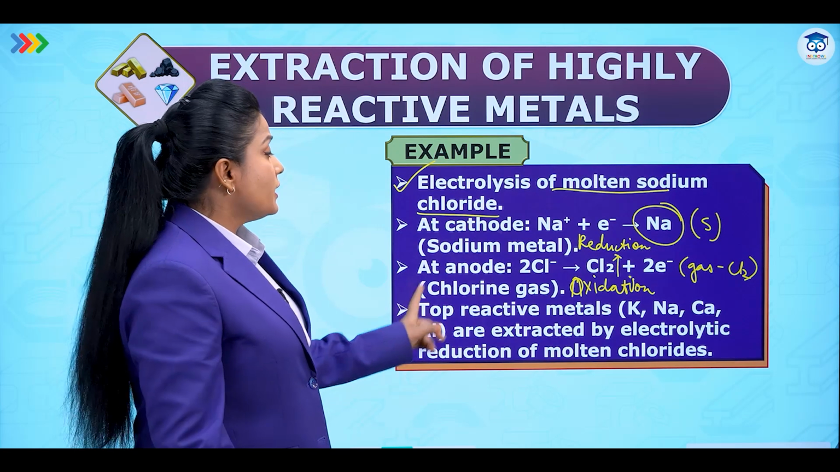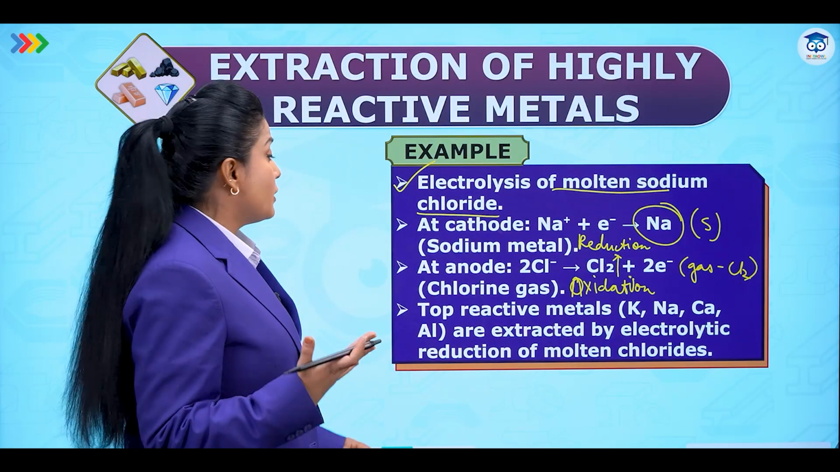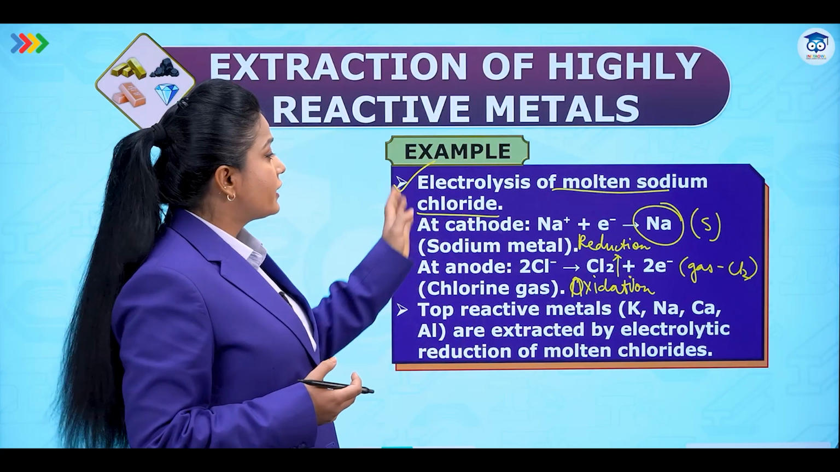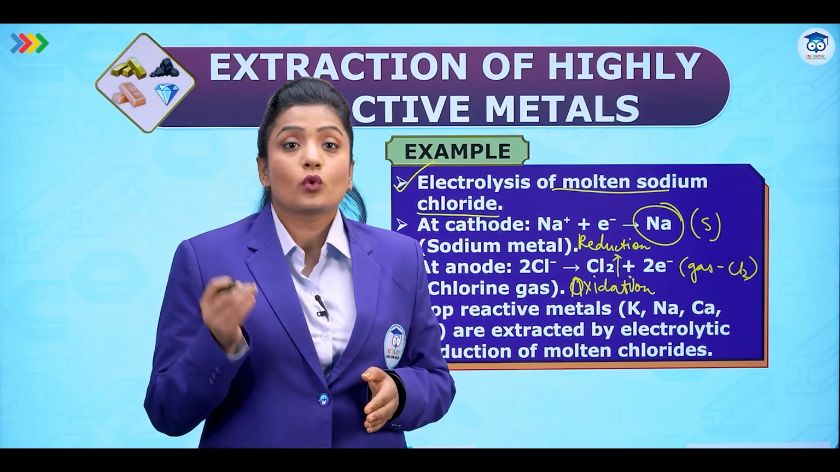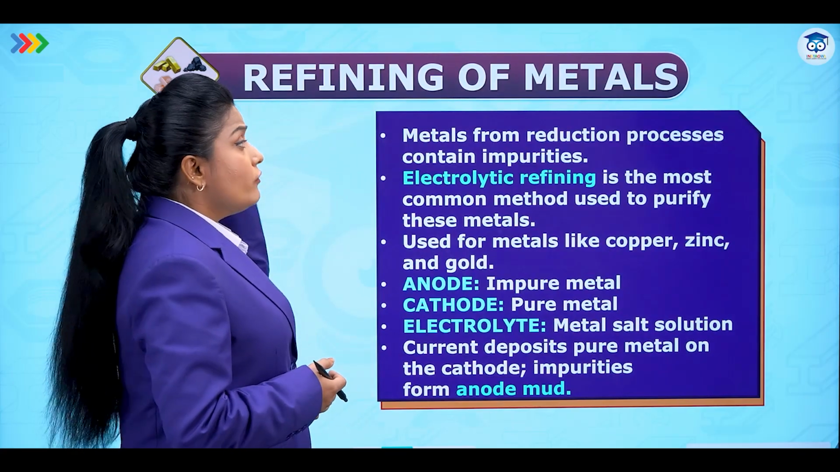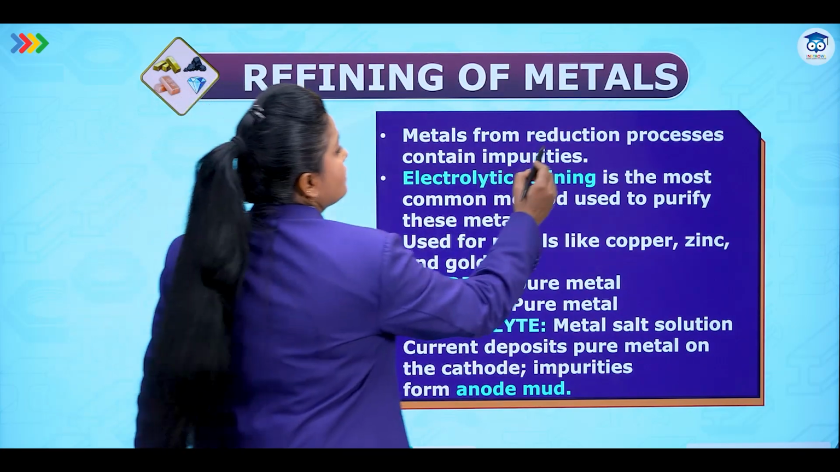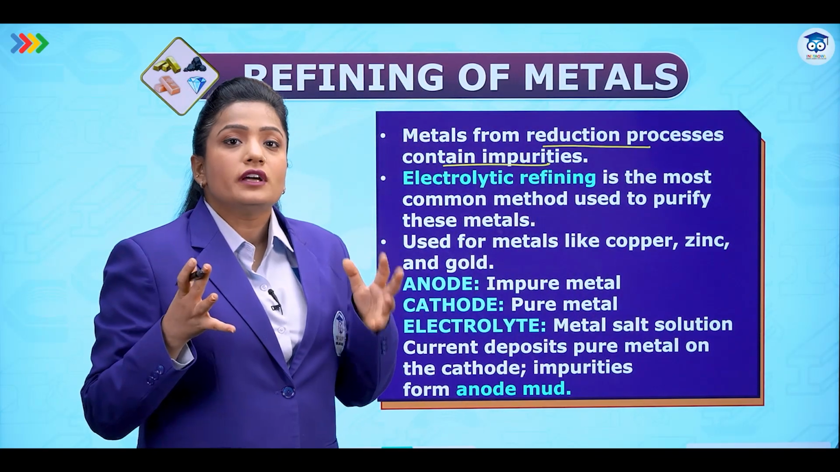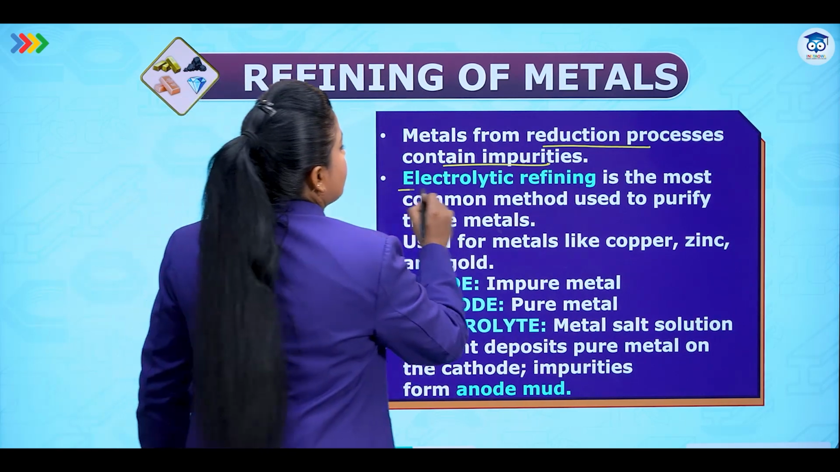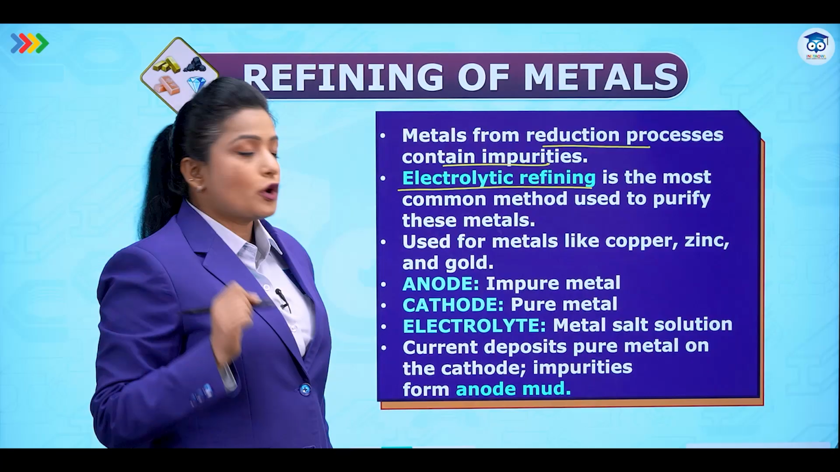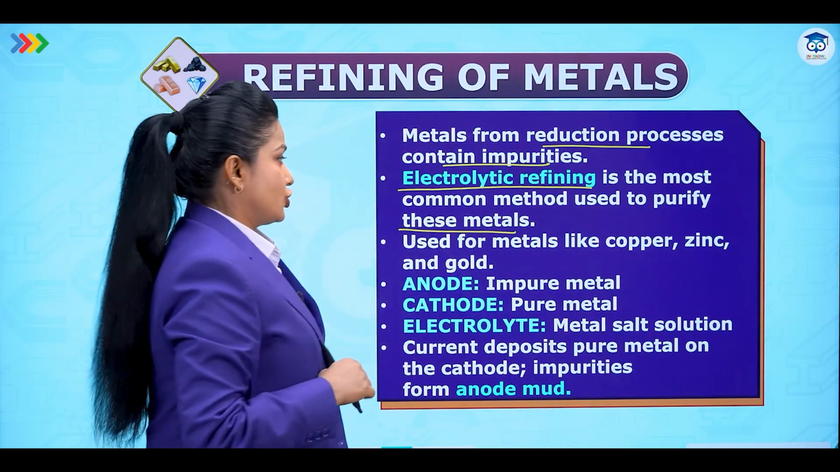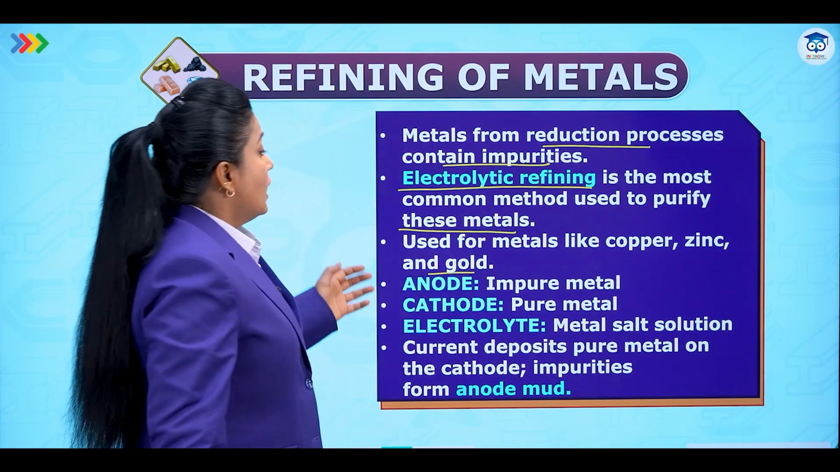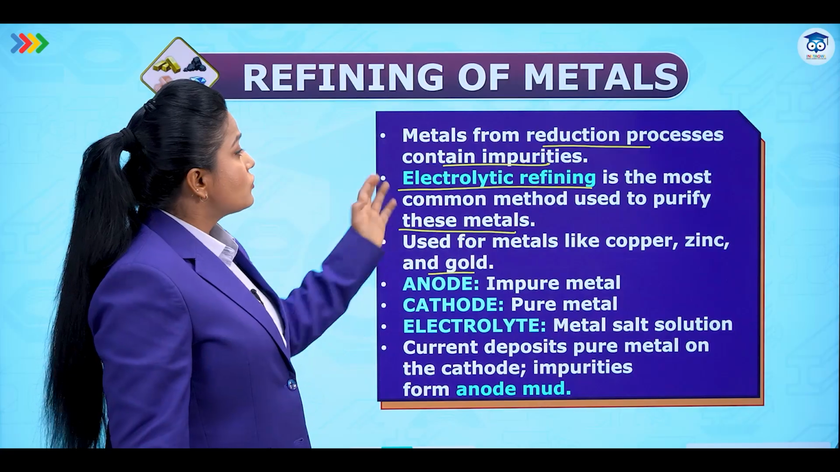So we can see that top reactive metals like potassium, sodium, calcium and aluminium are extracted by electrolytic reduction of molten chloride. In this case, we have taken the electrolysis of molten sodium chloride. Metals from reduction processes contain impurities, hence we need to do refining. Electrolytic refining is the most common method used to purify metals after reduction. It is used for metals like copper, zinc and gold. In this case, we have to do electrolytic refining.